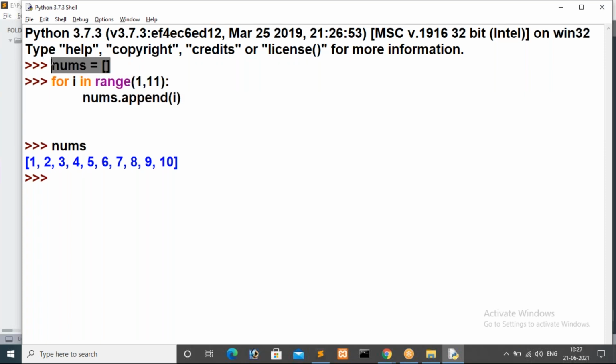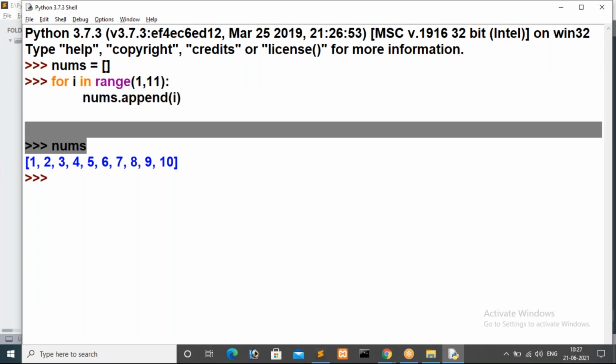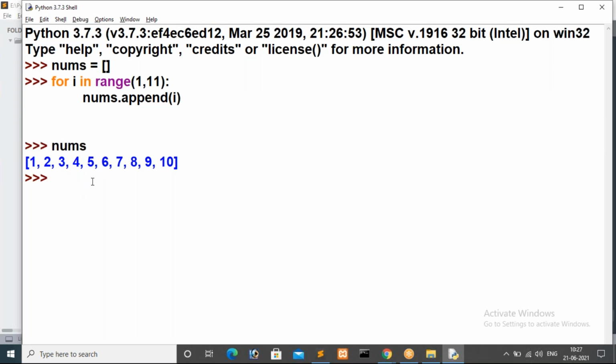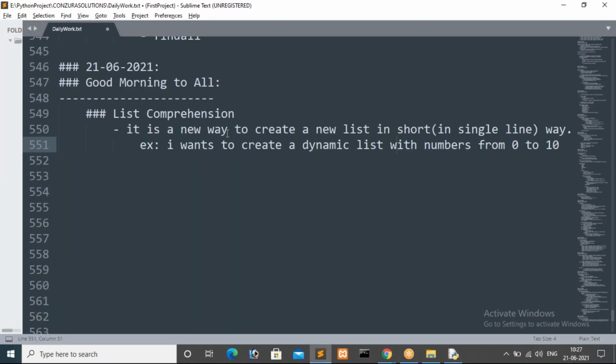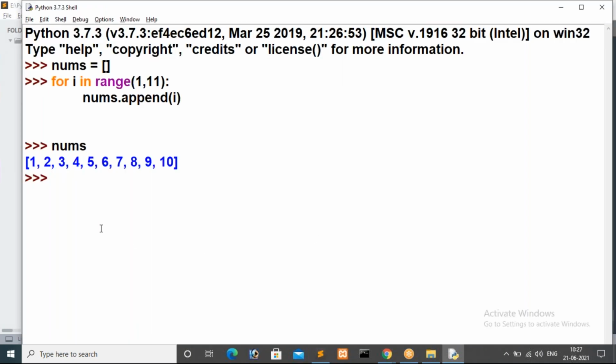Then this is the list, an empty list. Then here we are printing this one. Now it is taking 4 lines of code for this list. Now we will go with a new way. List comprehension is a new way to create a new list in a short way. Short way in the sense of a single line.